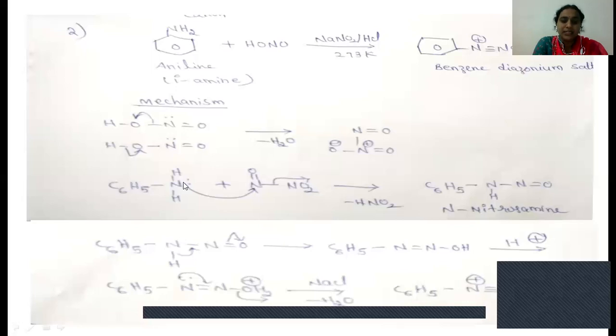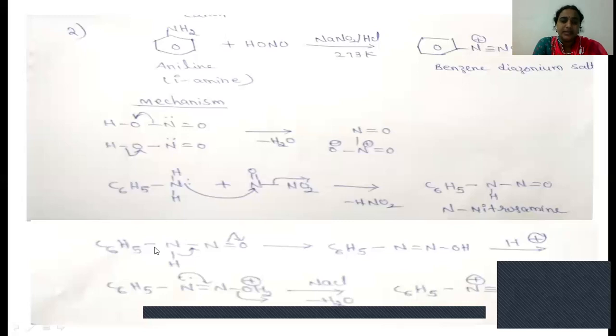To neutralize this positive charge, this nitrogen takes the hydrogen bonding electrons, so that H is liberated as H plus and NO2 as NO2 minus. This H plus and NO2 minus combine together and are eliminated as HNO2. Finally, by making the bond between the two nitrogens, this compound will form.